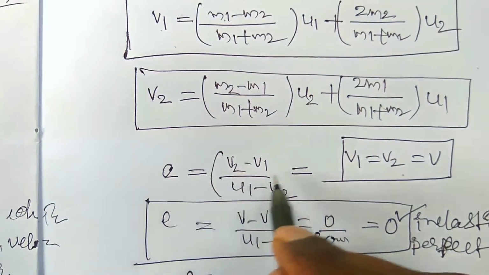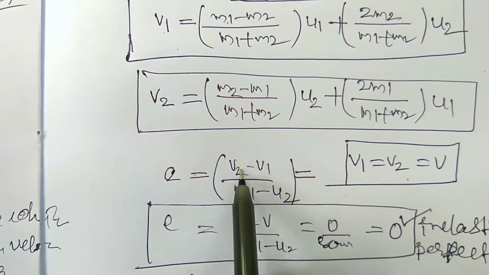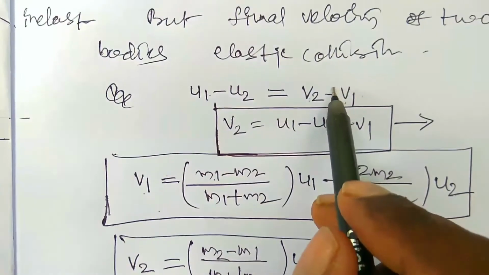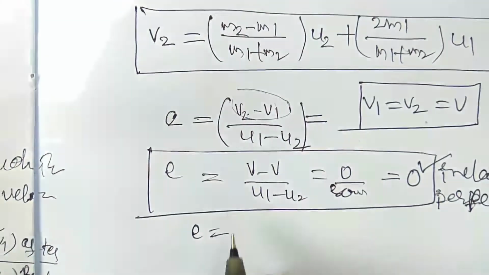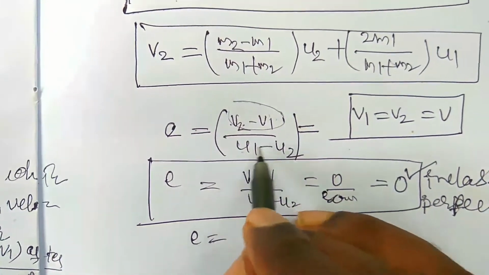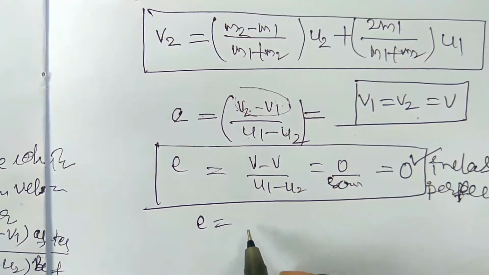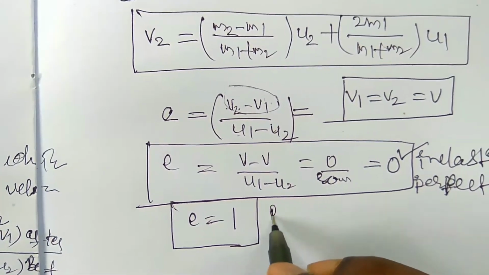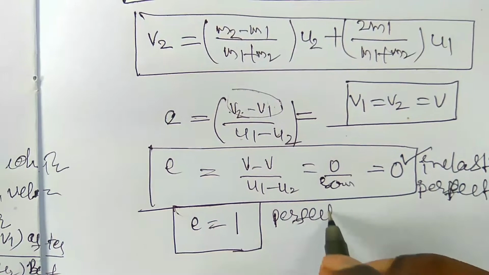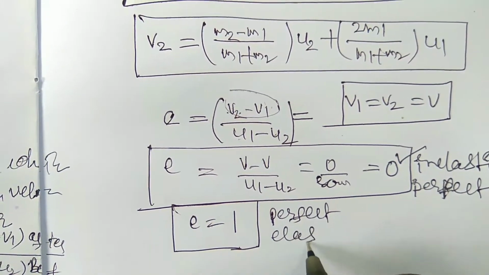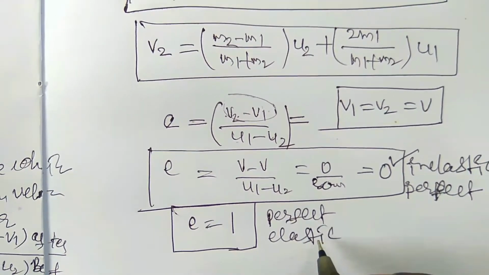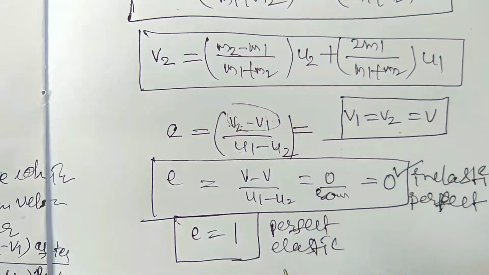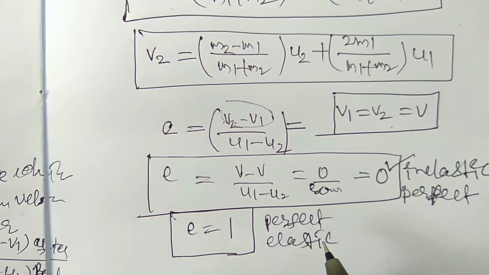So for the coefficient of restitution, (v2 minus v1) is equal to (u1 minus u2), so (u1 minus u2) by (u1 minus u2) cancels out, and E is equal to 1 for the perfectly elastic collision. These are the values of the coefficient of restitution for both inelastic and elastic.